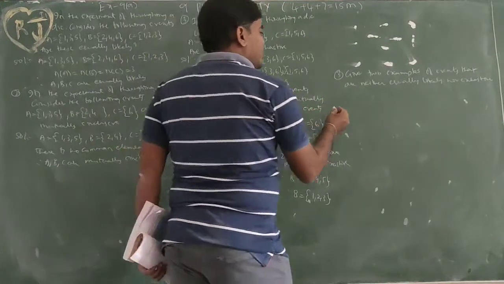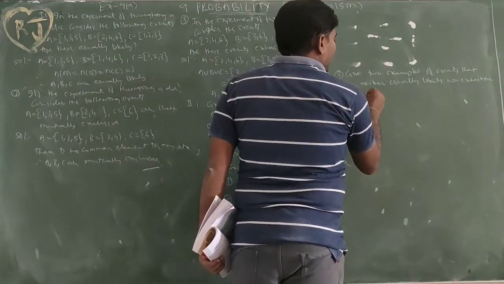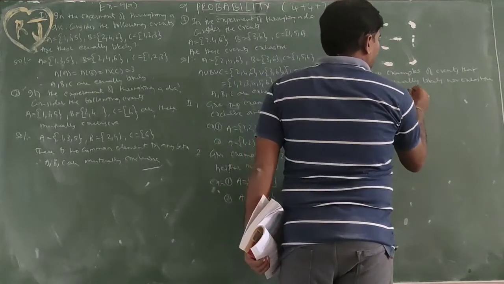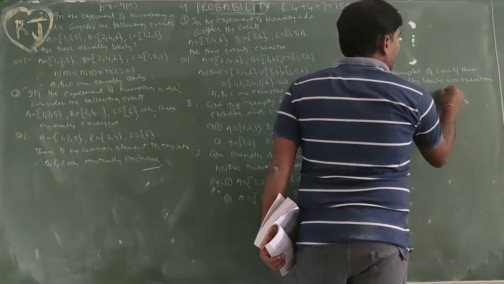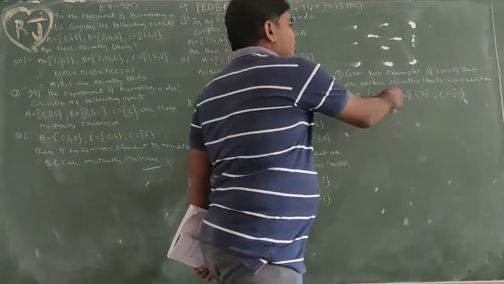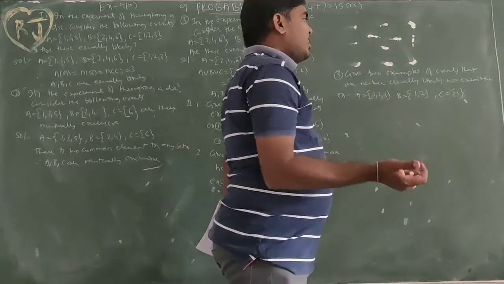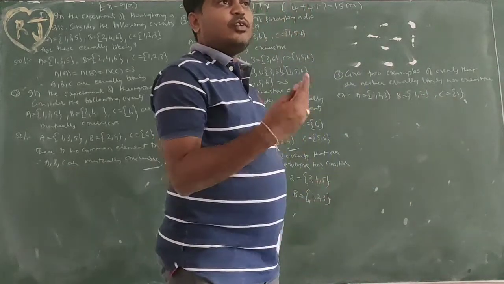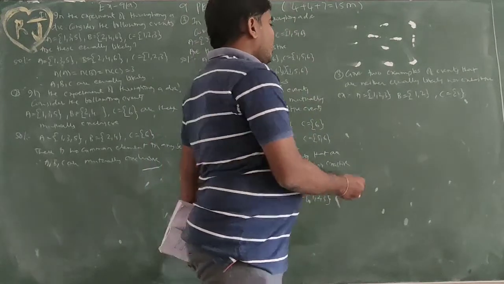Different numbers of elements are taken. A = {1, 2, 3}, B = {1, 2}, C = {1}. So 3 elements, 2 elements, 1 element, not equally likely. Collectively we will get only 1, 2, 3, and 4, 5, 6 are missed. So not exhaustive.